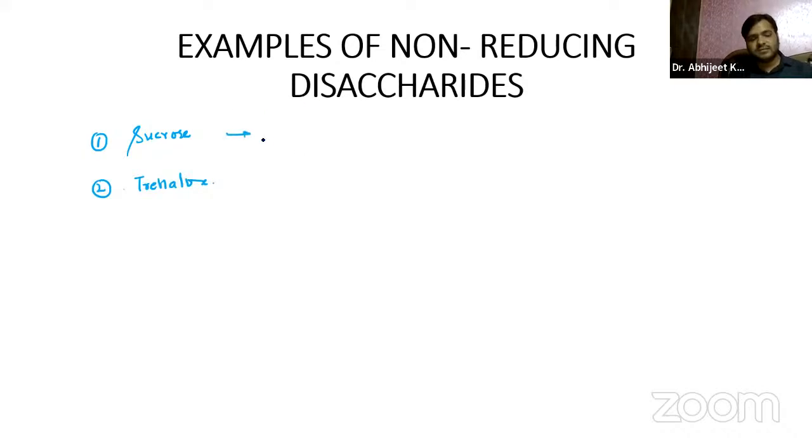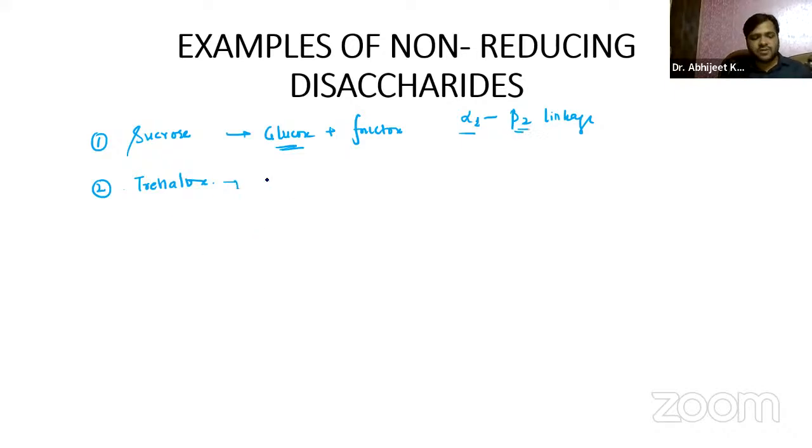Sucrose, basically, it is glucose plus fructose, right? It is alpha 1 to 2 linkage, right? Alpha 1 to beta 2 actually. We have two different compounds over here now. So it's just like this. It is alpha 1 to beta 2 linkage. Alpha basically for the glucose and beta for the fructose.